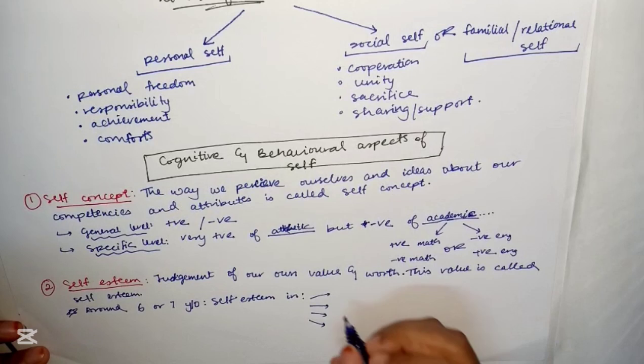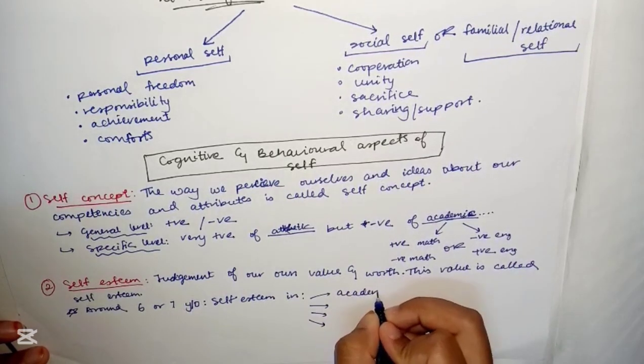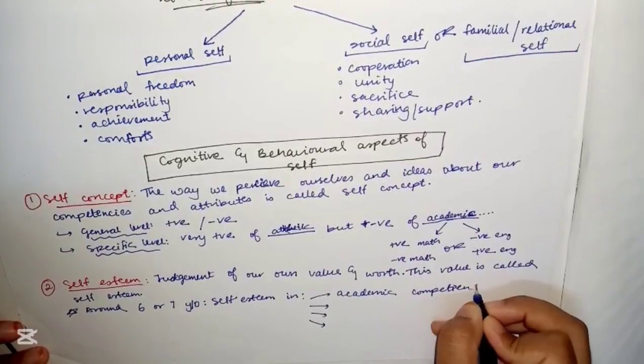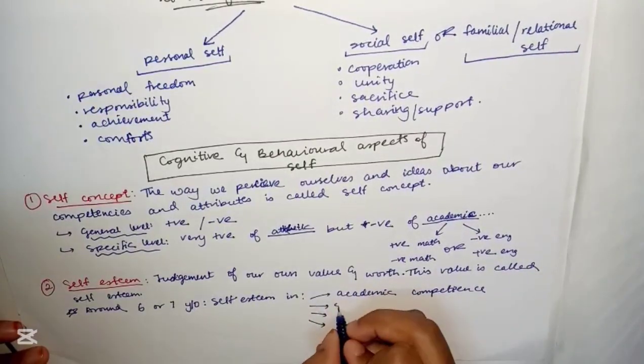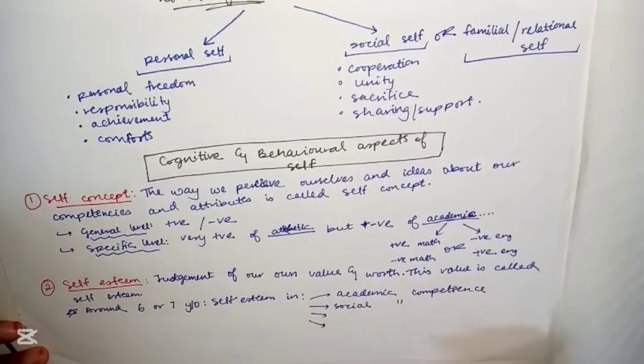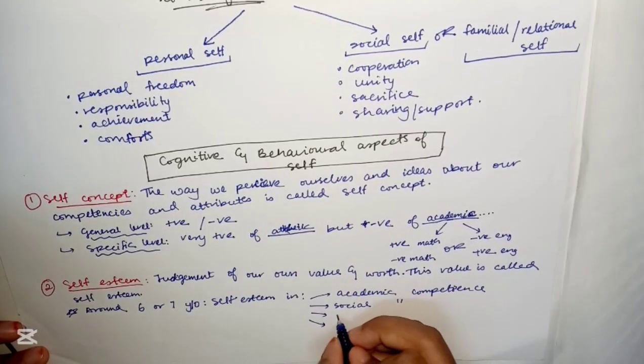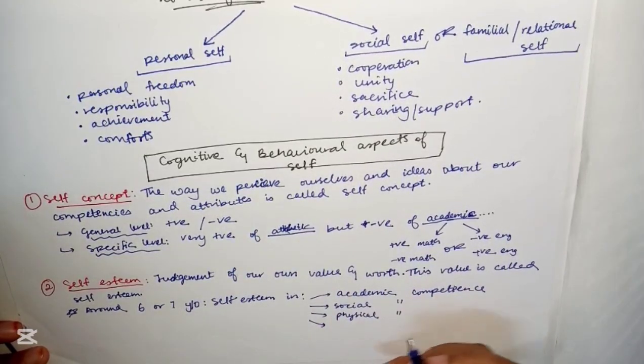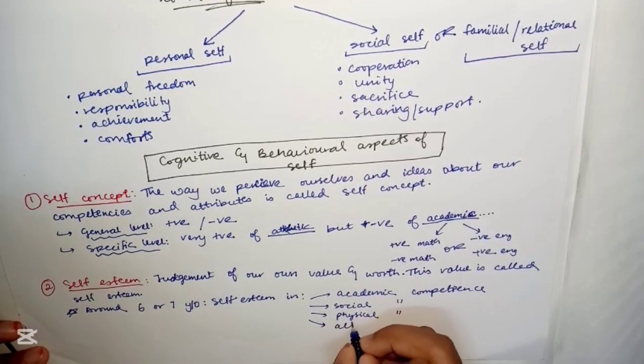It can be academic competence, social competence, physical or athletic competence, and then physical appearance.